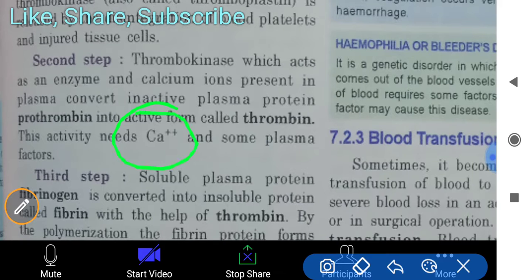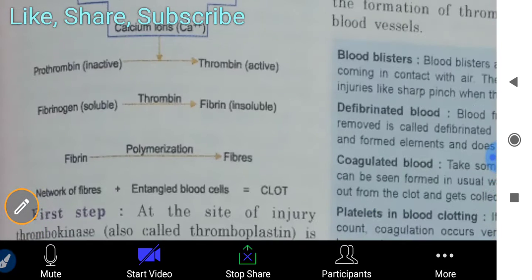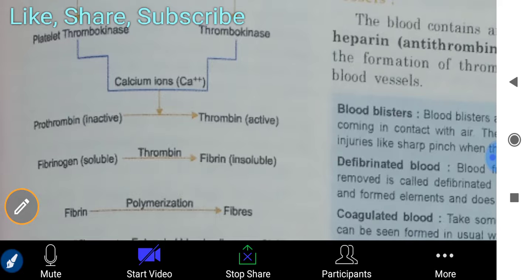Calcium is required because it initiates the conversion of prothrombin into thrombin. The activity needs calcium ions and some plasma factors. You can match this with the diagram.